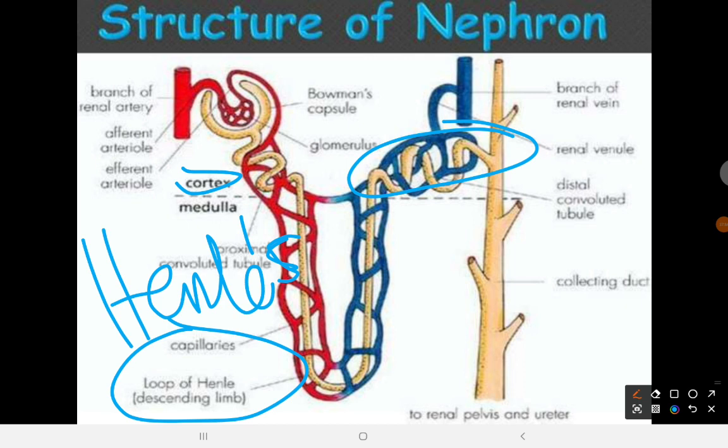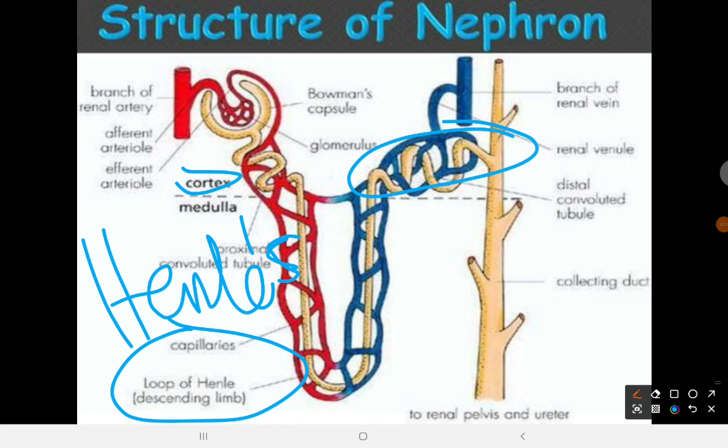So we call it loop of Henle. The loop of Henle is majorly in the medulla, and of course the collecting ducts are also in the medulla.